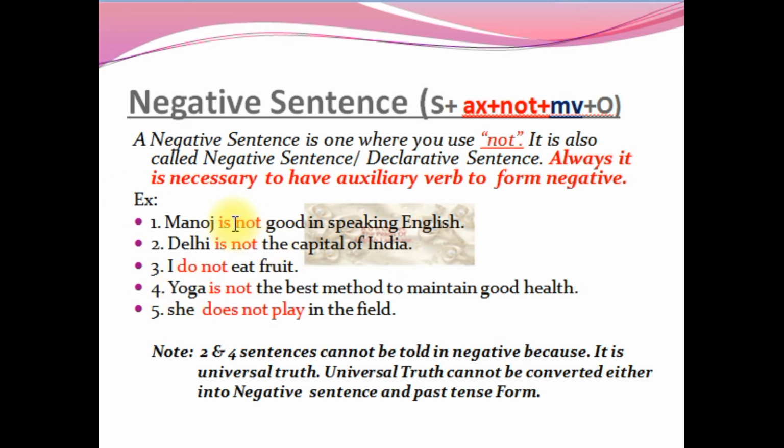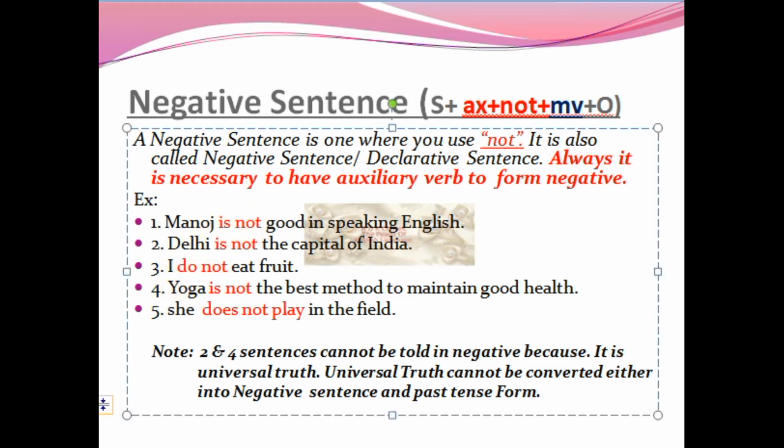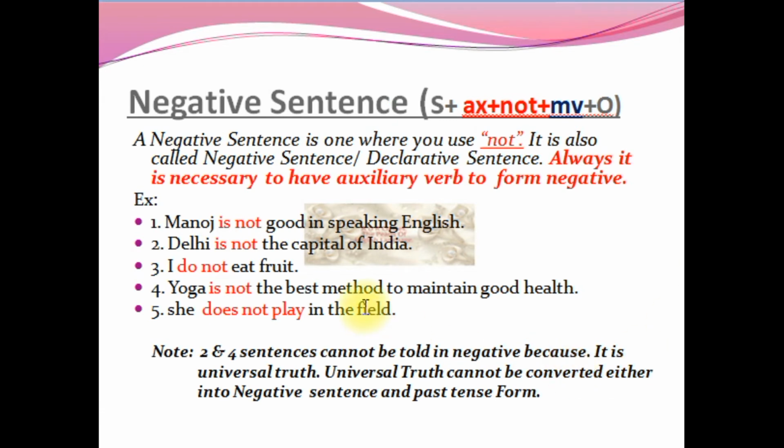Delhi is not the capital of India. See, I have made a note here. The 2nd and 4th sentences cannot be turned into negative because they are universal truths. A universal truth cannot be converted either into a negative sentence or into past tense form. For the first example, I'll come to it later. But why I have written them is because you may ask me a question: if they are not supposed to be used in negative, why did I write them here? Because my main intention was to show you how we can convert a sentence into negative, but also in what conditions we should not convert it into negative. Hence, I mentioned a note here.